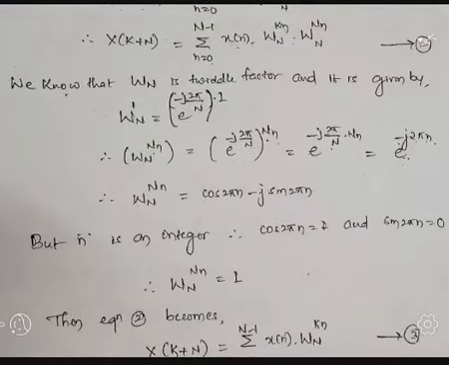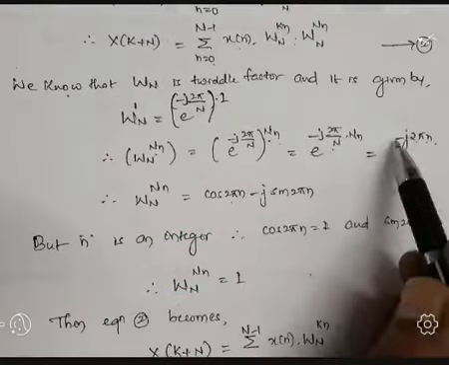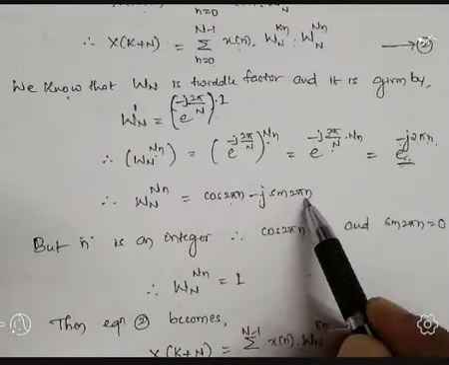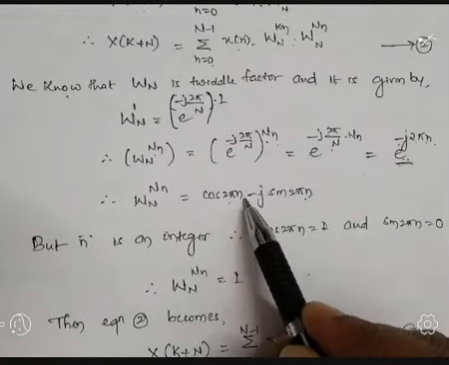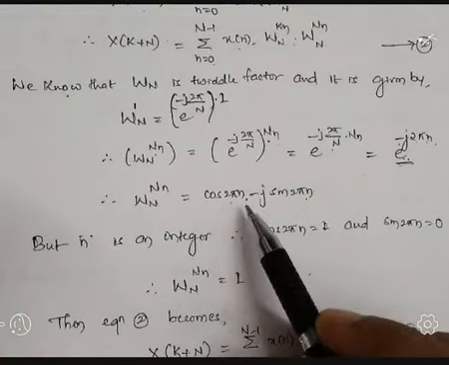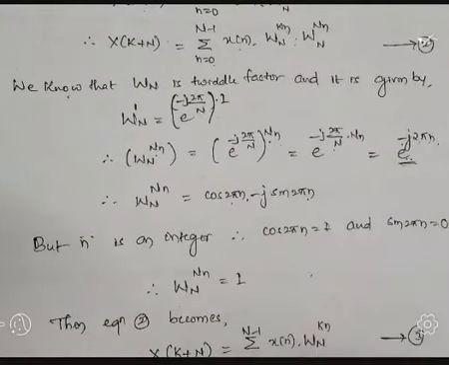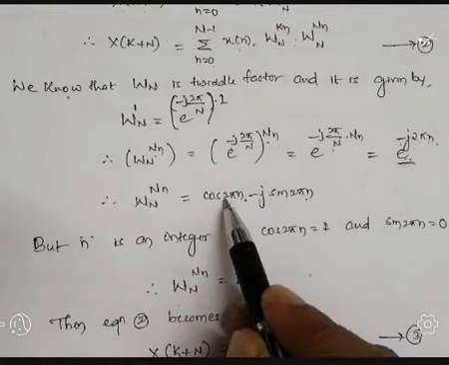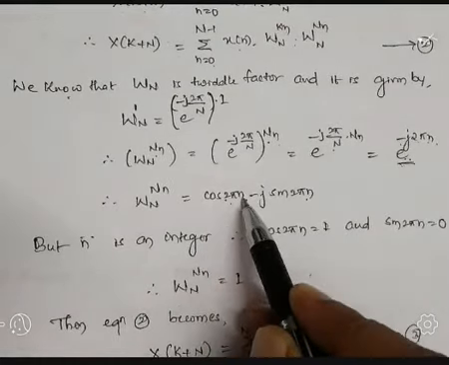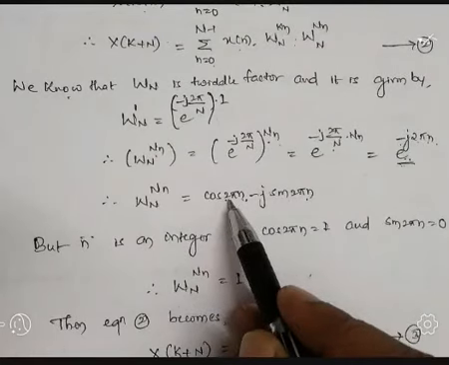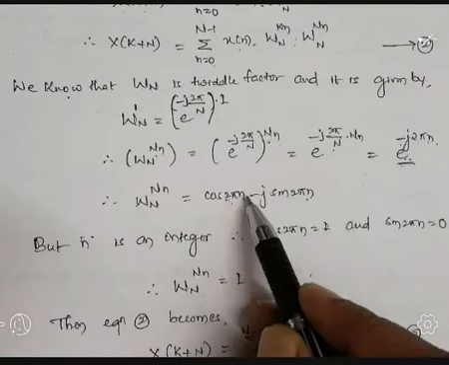So this is nothing but cos of 2 pi n minus j sine of 2 pi n. Here n may be any integer. If you take n equal to 1, we get cos of 2 pi. We already know that cos of an even multiple of pi always results in 1. For n equal to 2 we get cos of 4 pi, 3 cos of 6 pi, 4 cos of 8 pi, n equal to 5 cos of 10 pi.